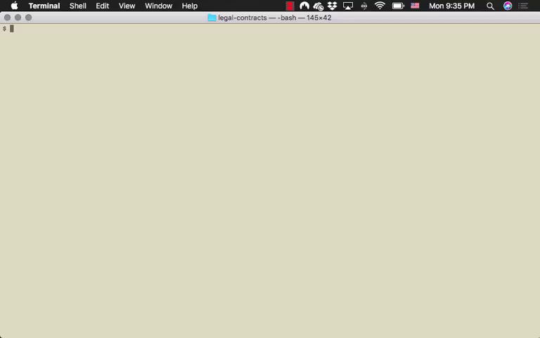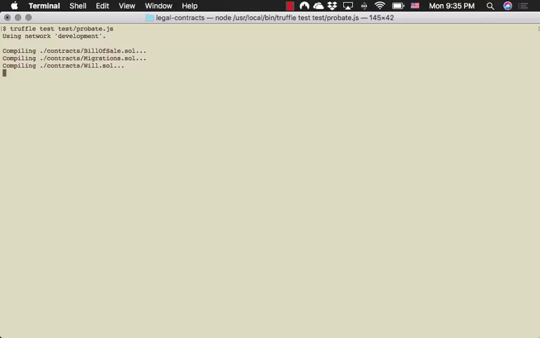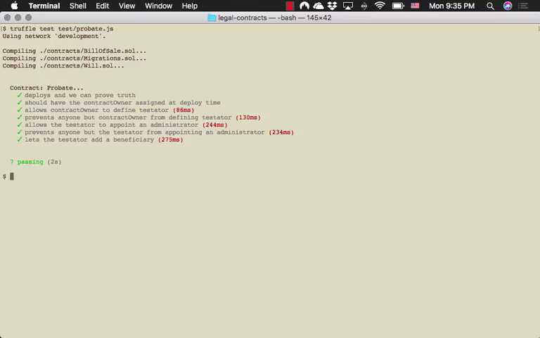Now that you've seen the code, let's actually see it run. So as I mentioned, we're using the Truffle test framework, which is just awesome to work with. We'll actually go ahead and run it against a local Ganache that's running. I'm sorry, not the CLI, but the fat GUI. You can see I've still got the bill of sale in there. You can see it's running the tests, and they all pass.